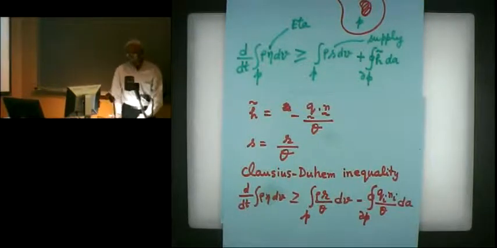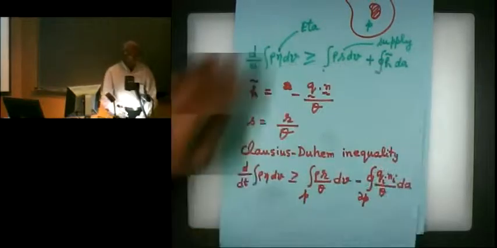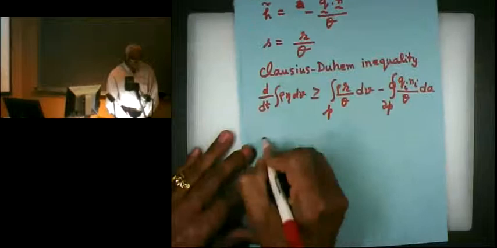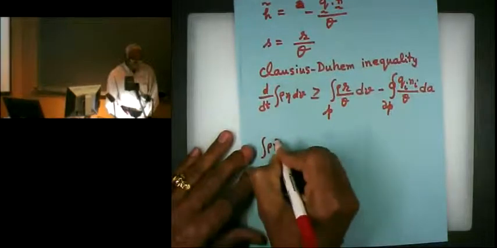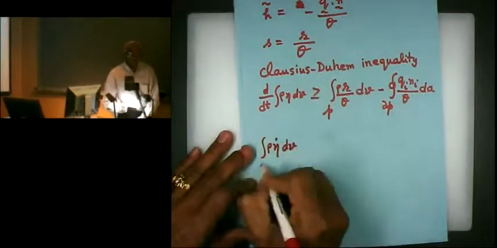Okay, now how can we simplify this? So that's the next part. So this one, first, of course, we have learned many times that this d over dt, I can take it inside. So that becomes rho eta dot.